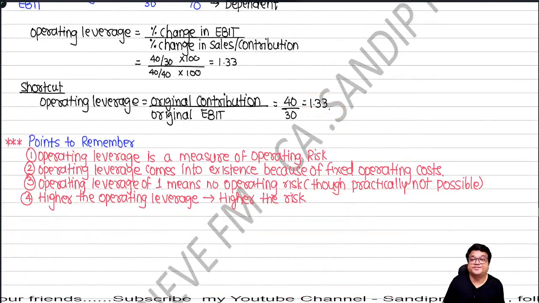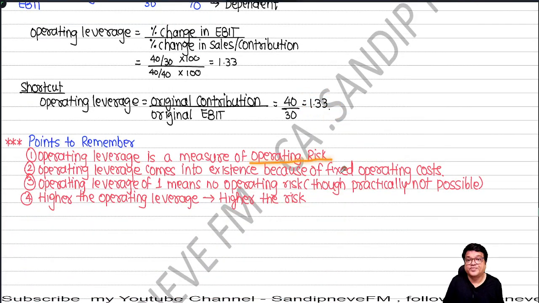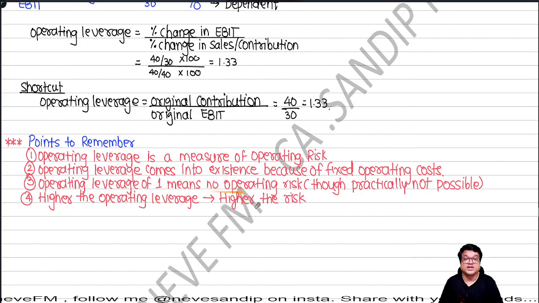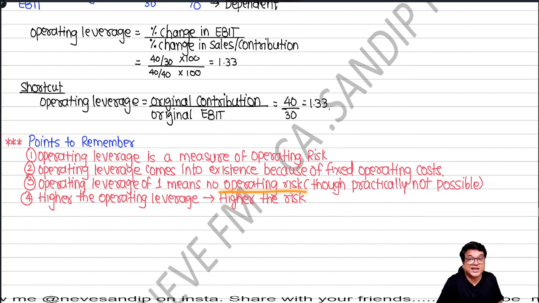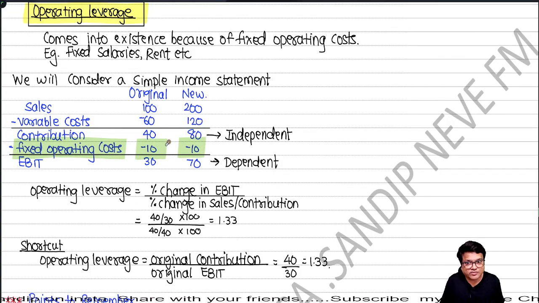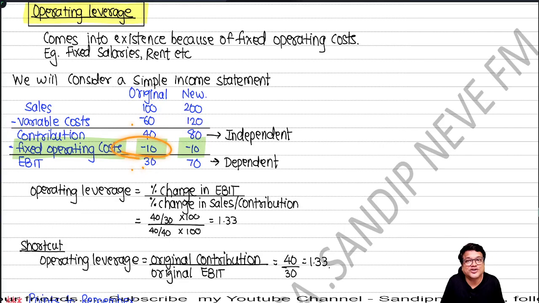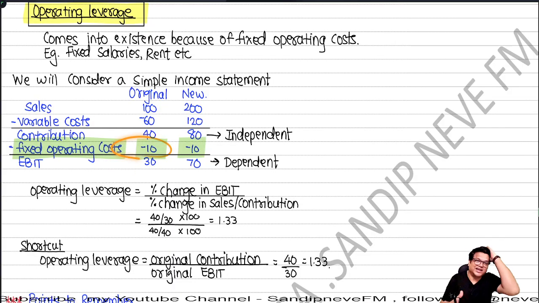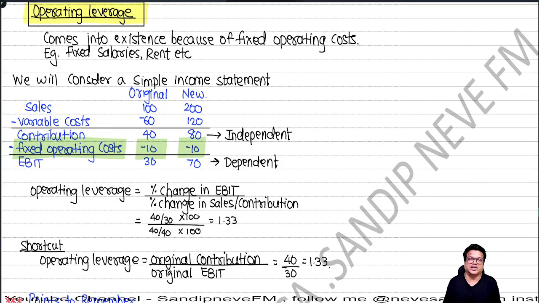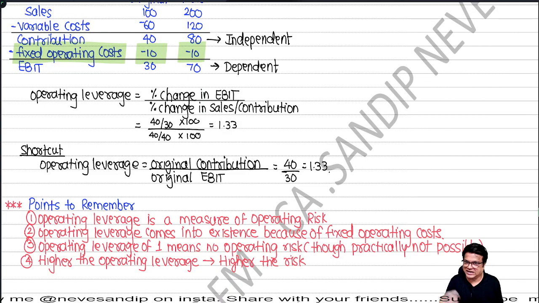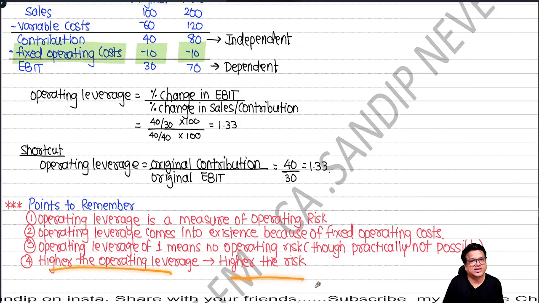So what are the points to remember? It is a measure of operating risk. It comes into existence because of fixed operating cost. Operating leverage of one is possible, at least on paper, which will indicate no operating risk. But in reality, for operating leverage to be one, what should happen? This is 40, this should also be 40, then 40 upon 40, for that fixed cost has to be nil. Operating fixed costs like salary, rent, and many others are there. Some fixed operating cost will always be there in business. Hence we say, on paper it might be possible, but in real life it is not practically possible. And the higher the leverage, the higher is the risk.